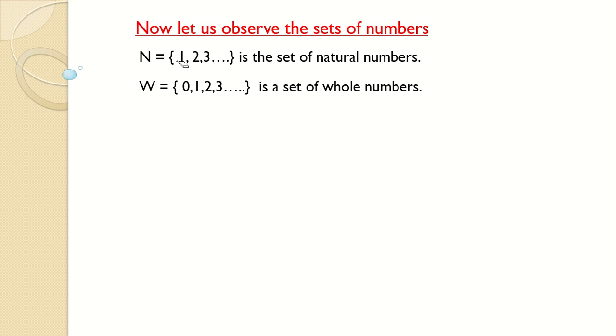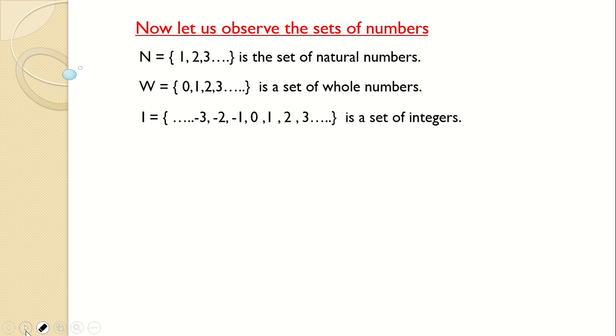In 4th standard you deal with natural and whole, but when you come to 5th standard, you are introduced to negative numbers. That's when we require the set of integers. Integers will include 0 in the middle, positive numbers and negative numbers. Now, integers do not include fractions, and of course we have to deal with fractions also.